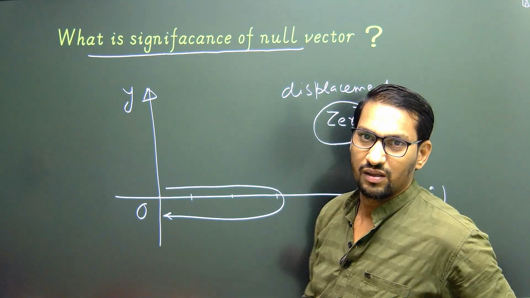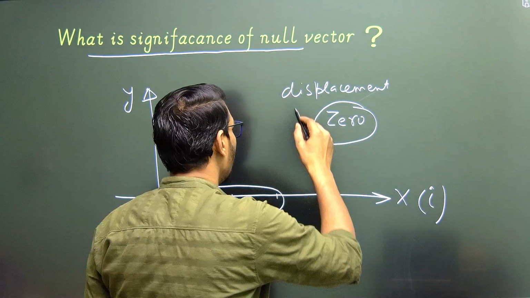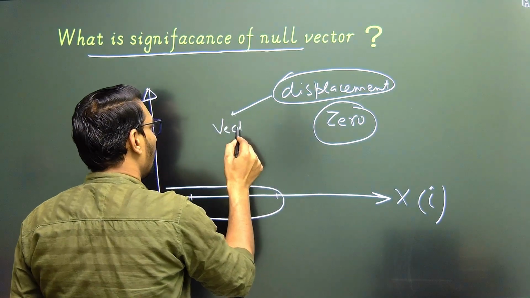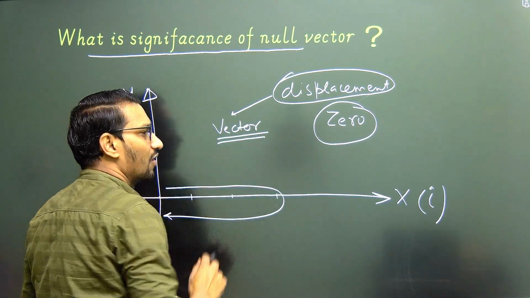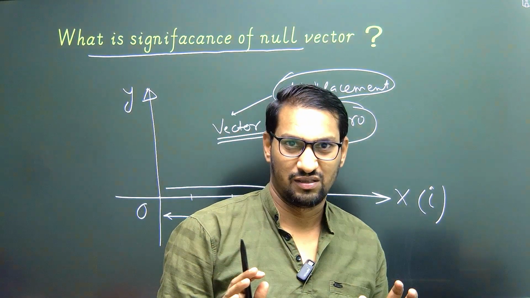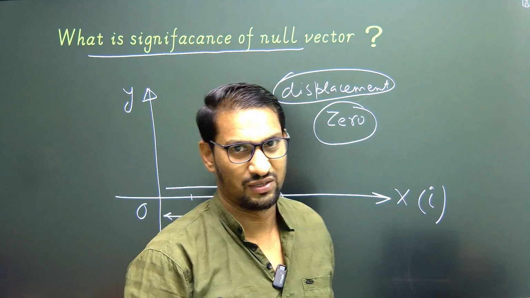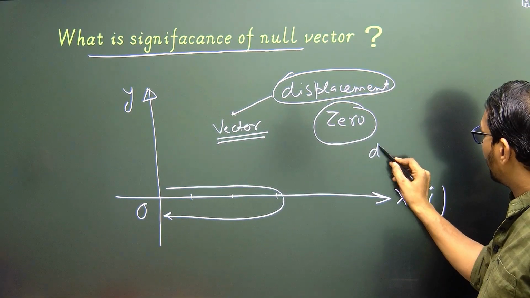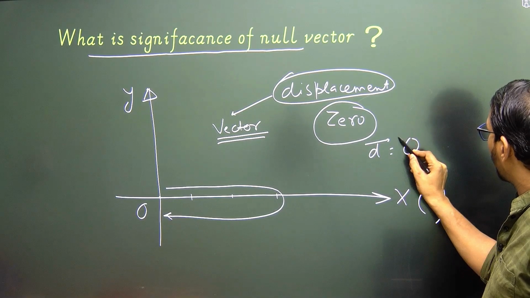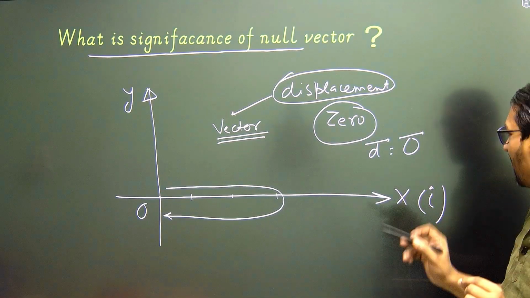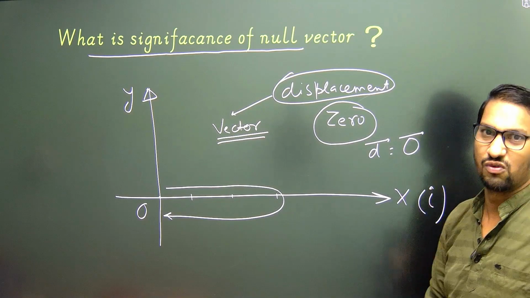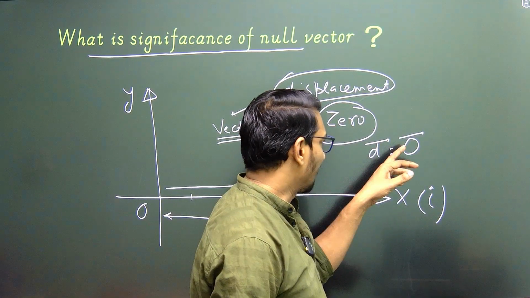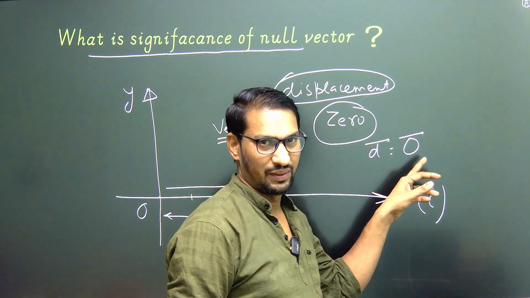But as we know, displacement is a vector quantity. So if we say only 0, then this is not a correct way. So we have to write down d vector equal to null vector. We have to put a vector on the top of 0, because displacement is a vector quantity, and so right hand side must be a vector quantity.